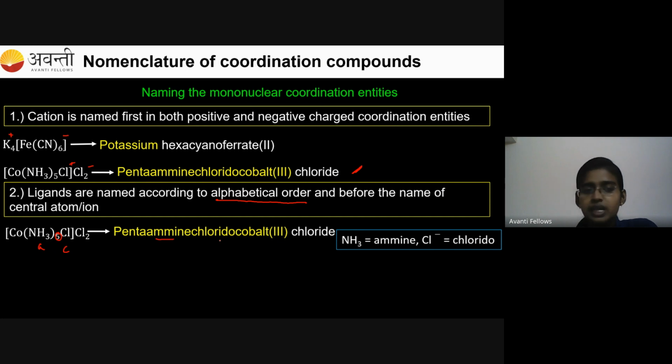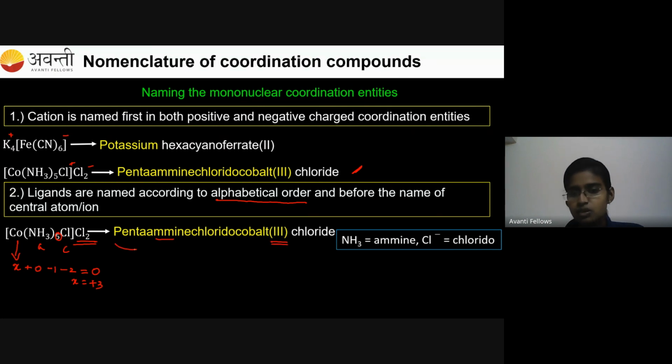And you have to complete that by writing the oxidation state of the central metal atom also. So how to calculate the oxidation number for the system? Let me take cobalt as X, since I'm going to find the oxidation state of cobalt. And ammine is a neutral ligand, so the charge will be 0. And chloro is -1. Inside the bracket, I have 1 chlorine, and outside the bracket, I have 2 chlorines. I have to include that also. So for that, I'll get -2, which will be equal to 0. So X is equal to +3. So the oxidation state of cobalt is +3. That I have denoted here inside the curved bracket.